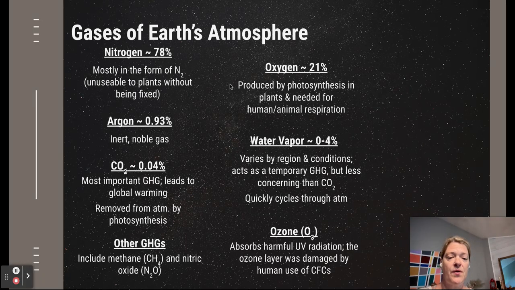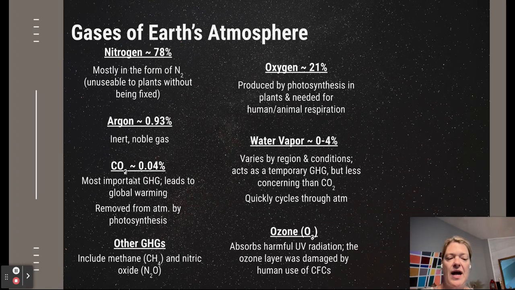It's important for plant growth after it is fixed by bacteria that live in the soil. And then oxygen, again, we know how we get oxygen, so you probably don't need to write anything down about that. We get that from photosynthesis. I would write down that nitrogen, because of that nitrogen cycle, is super important to have that much nitrogen in the atmosphere. Argon, that's not something you need to know. I would not write that down.